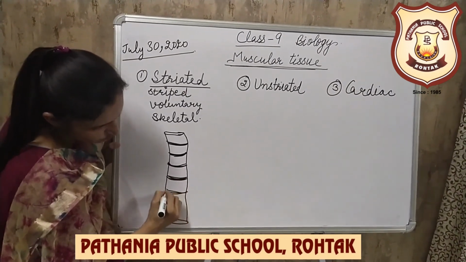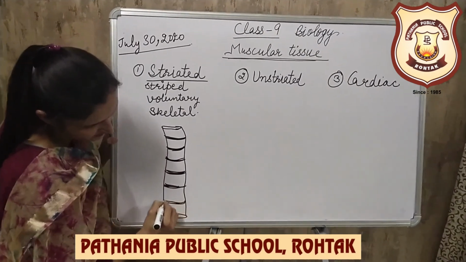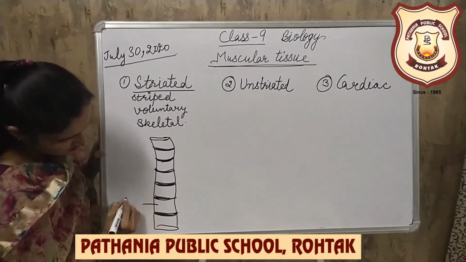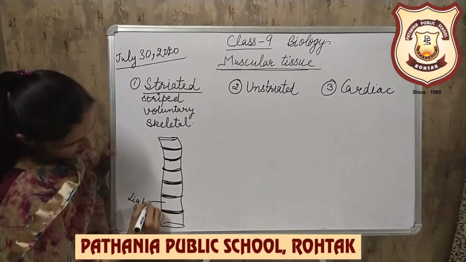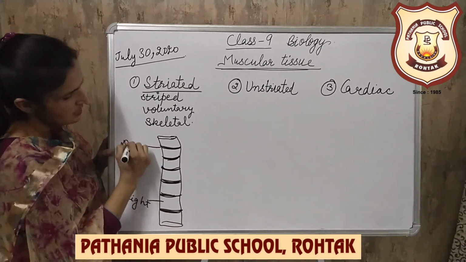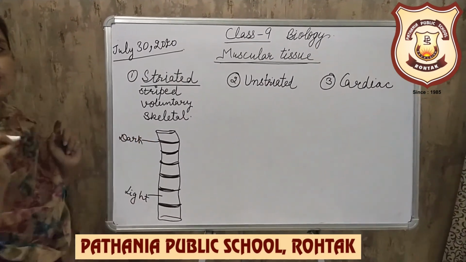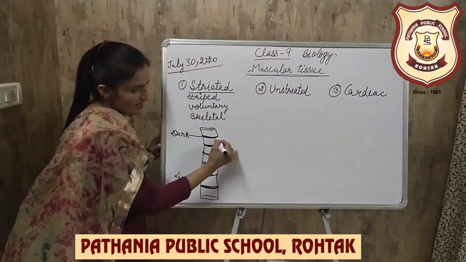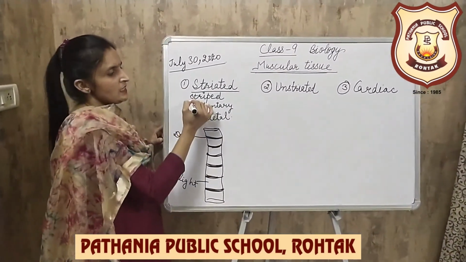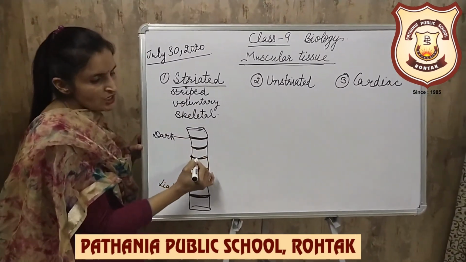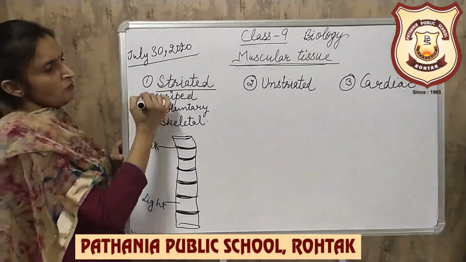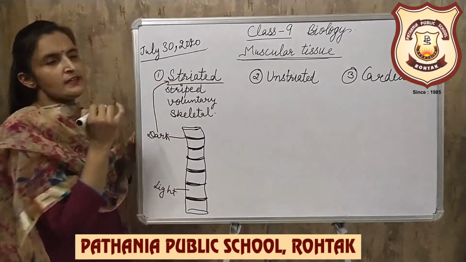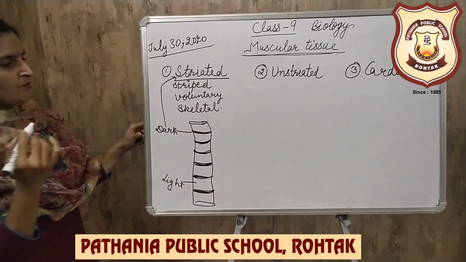The shaded portions are the dark bands and these ones are the light bands. This is a dark band. Due to the presence of alternate light and dark bands, these are called striations. Due to this only we call them striated muscle fibers.